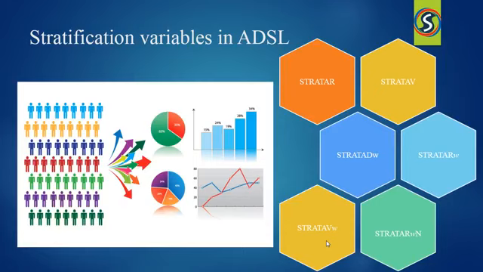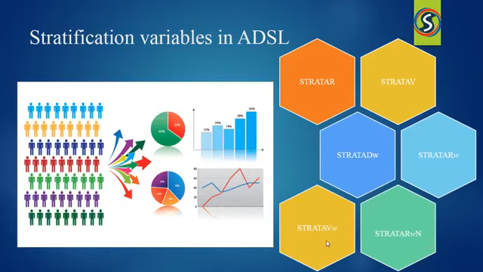However, stratified randomization is used to ensure the balance of the treatment assignments across one or more prognostic factors, or I can say predictive factors. Now, these predictive factors can be an aspect of the disease or a characteristic of the subject that may influence the treatment response.